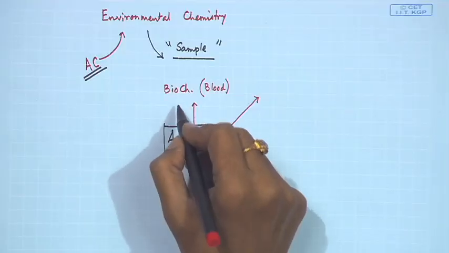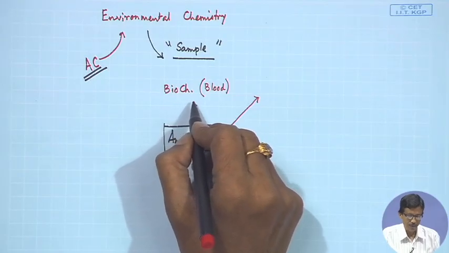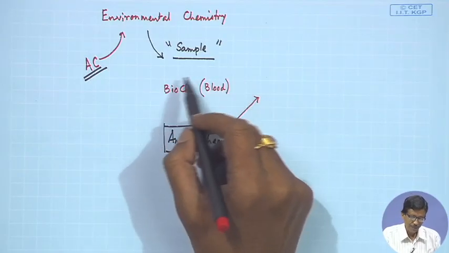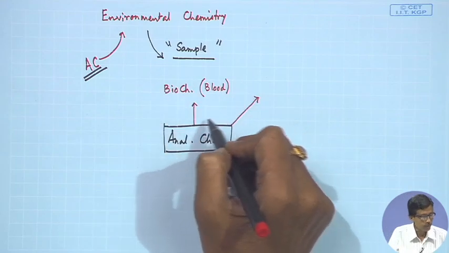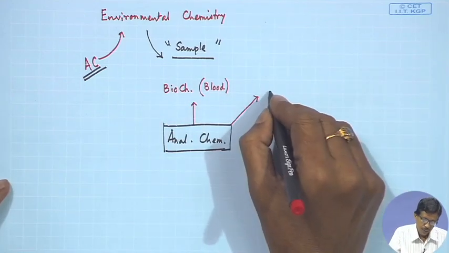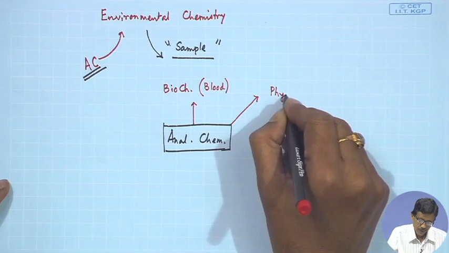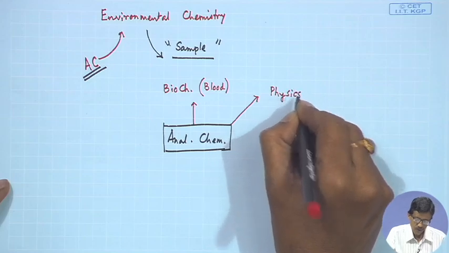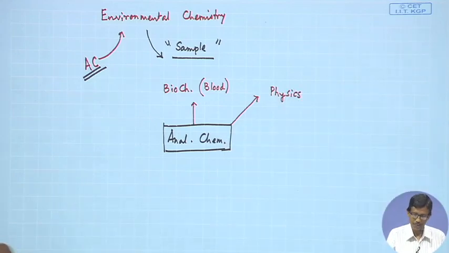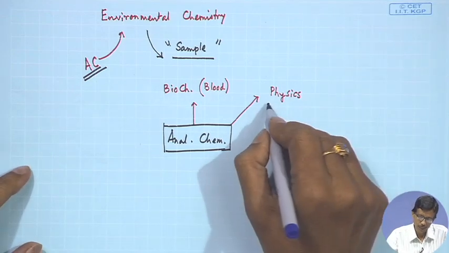If we are able to understand that sample physically, then physical chemistry can also be benefited by that. Similarly, the subject physics is also dependent on analytical chemistry, because of the samples we get, that means the solid states.